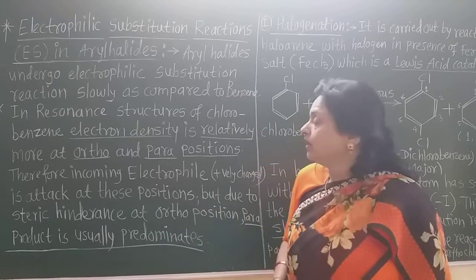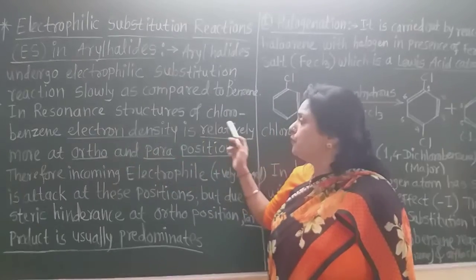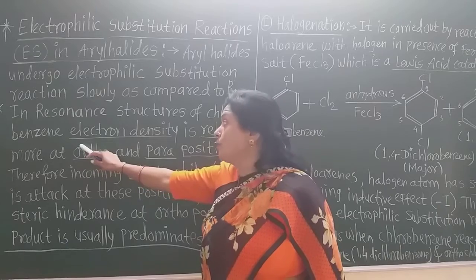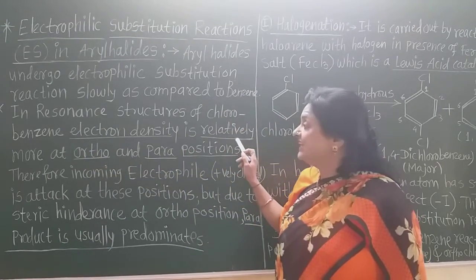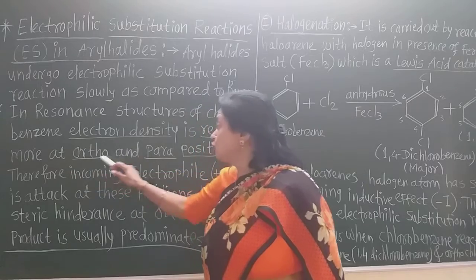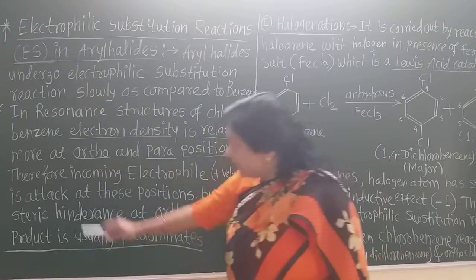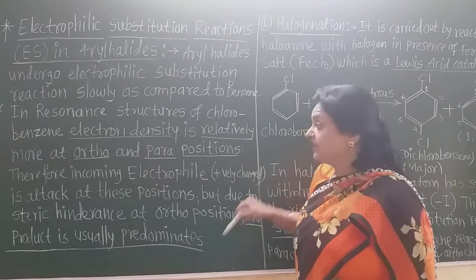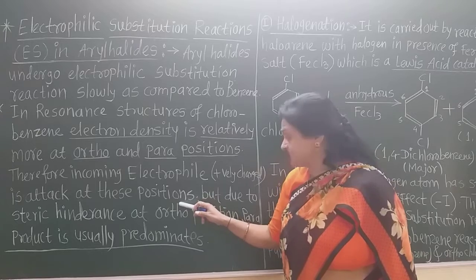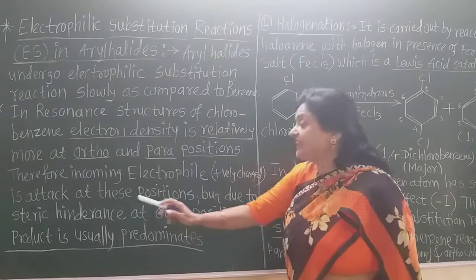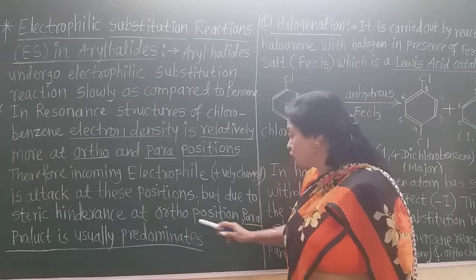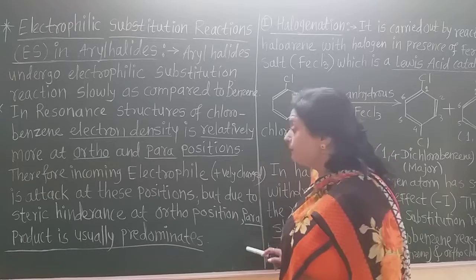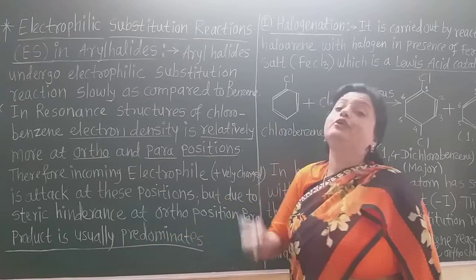Now when we see the resonance structure of chlorobenzene, the electron density is relatively more at ortho and para positions. Therefore, the incoming electrophile which is positively charged attacks at these positions. But due to steric hindrance at the ortho position, the para product usually predominates.